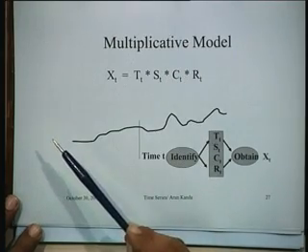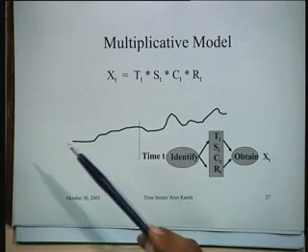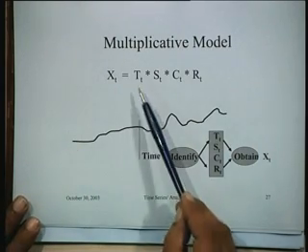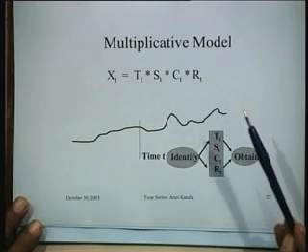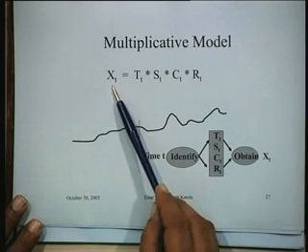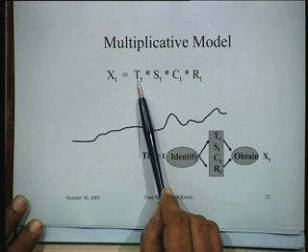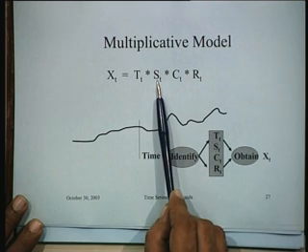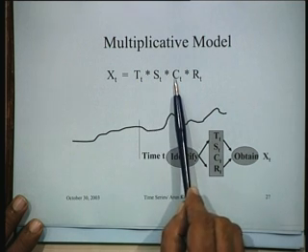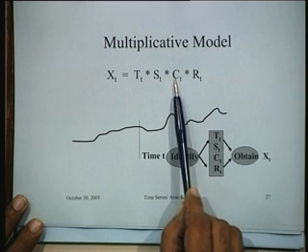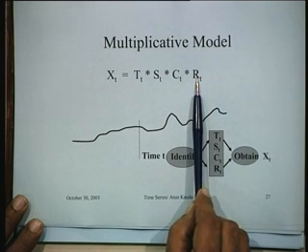The most commonly used method for determining these components is the use of a multiplicative model. Although an additive model is also used in some situations, this is the most popularly used model in time series decomposition. What it says is that the forecast for time period t will be the trend for time period t multiplied with the seasonality component for time period t multiplied with the cyclic component at time period t multiplied with the random component for time period t.